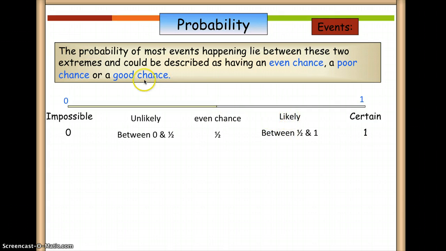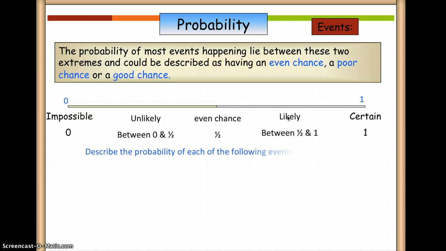And when you mean likely, there's a good chance of it happening. So if I say on a Saturday, there's an unlikely chance that you have classes, and even impossible, but we don't want to say impossible. Okay. So if it's a Friday, it's likely that you have a class on Friday. So the probability of it happening is between 1/2 and 1, or 50% to 100%, or 0.5 to 1, and that we describe as likely.